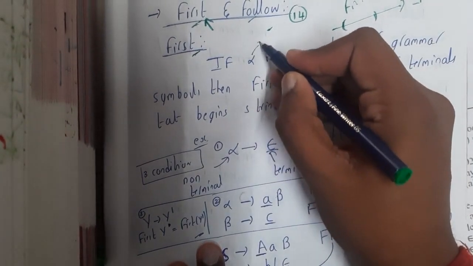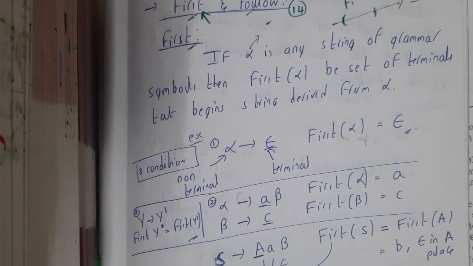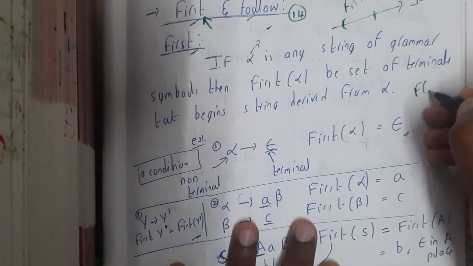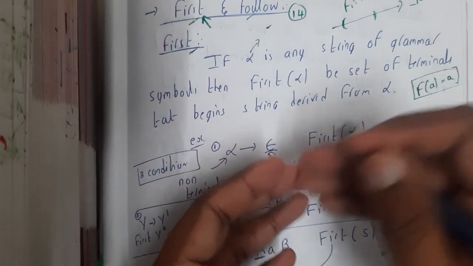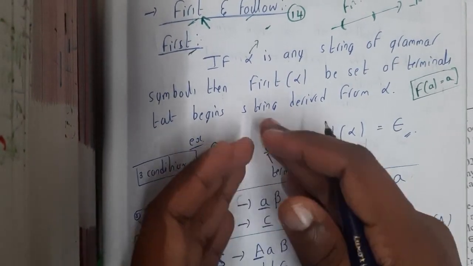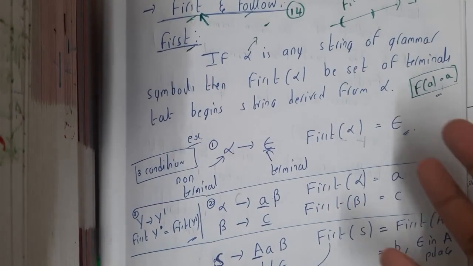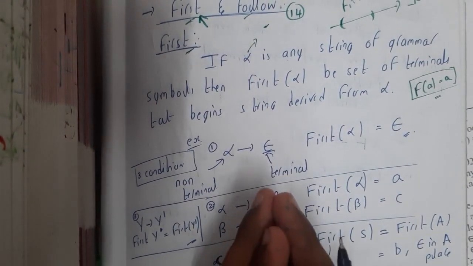So remember, if it is a terminal, then first of small a is equal to small a only, guys. So there is no concept of first for small letters, that is, for terminals. You cannot say that it doesn't exist, but it will be in this way, so there is no need of any kind of calculation. Okay, so we'll be mainly concentrating on first of non-terminals only.